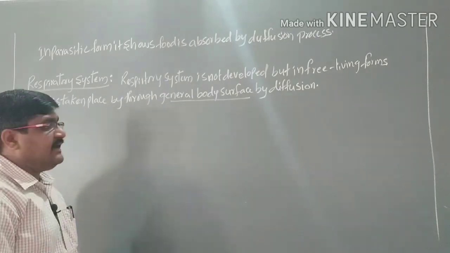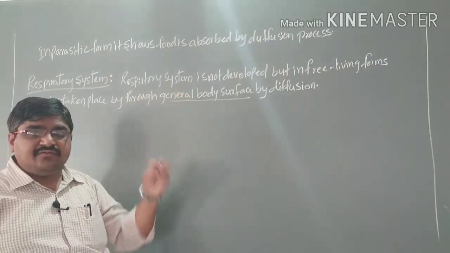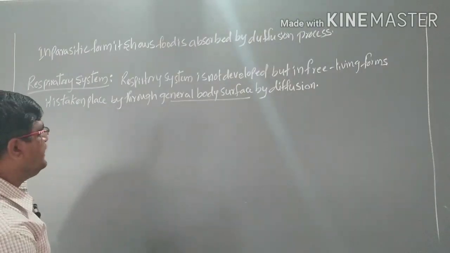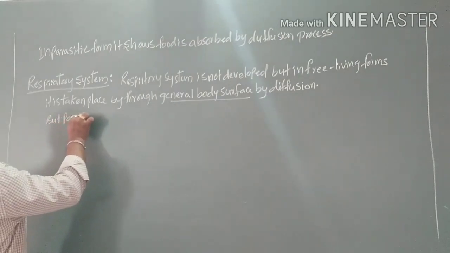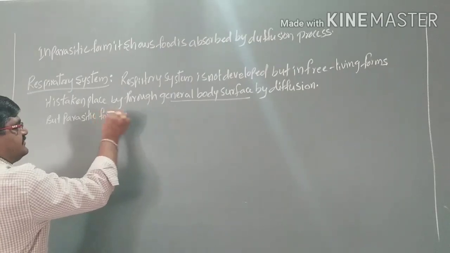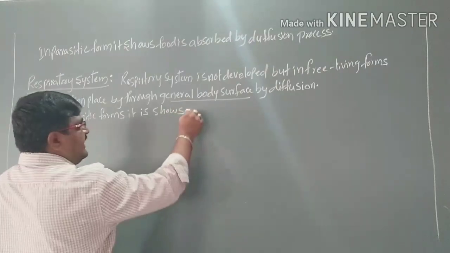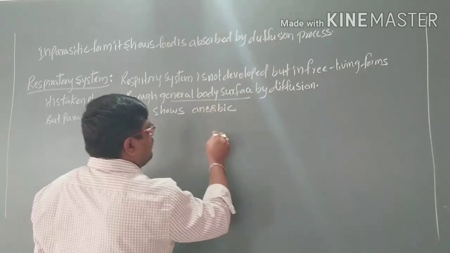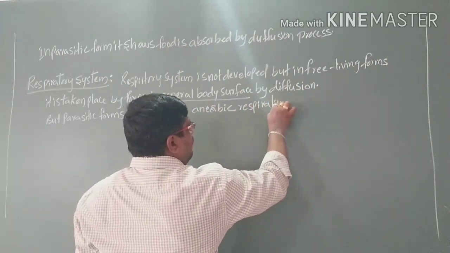But here, in the free living forms, gas exchange takes place through the general body surface by the process of diffusion. But in parasitic forms, it shows anaerobic respiration.